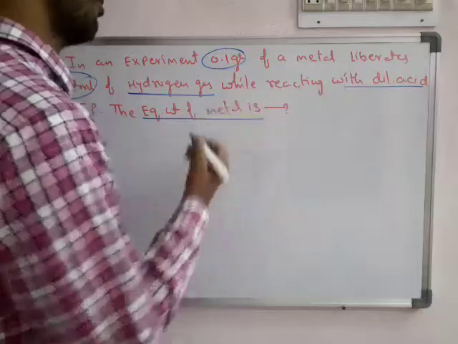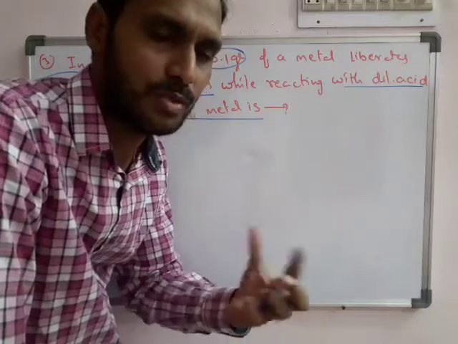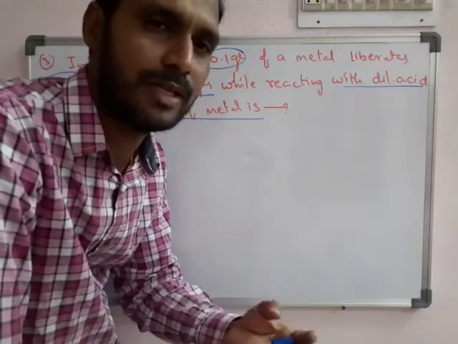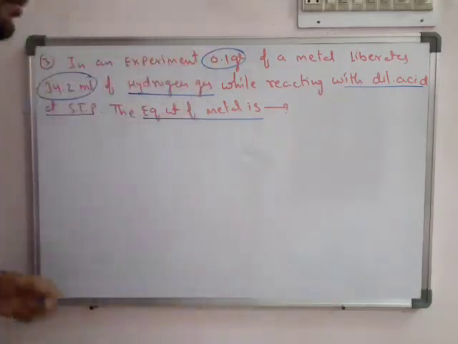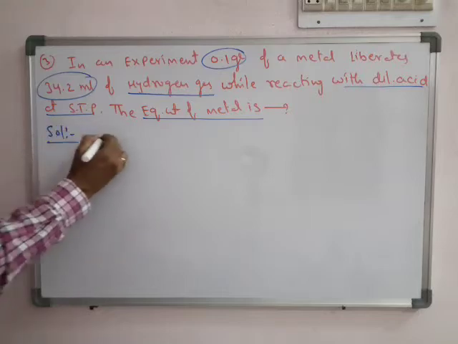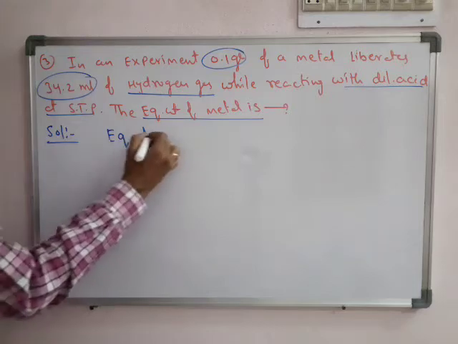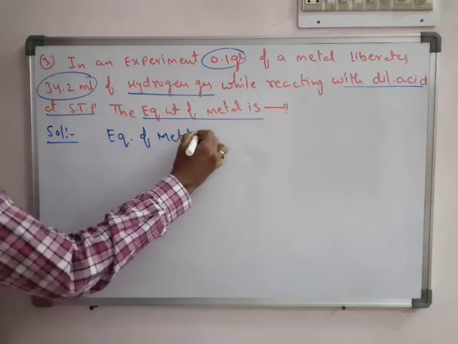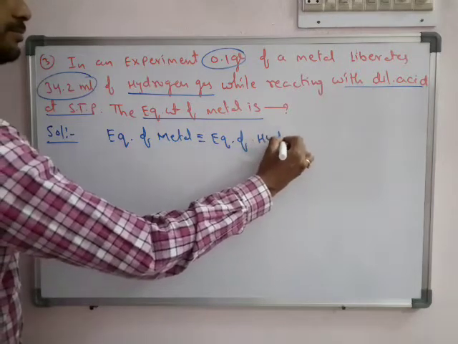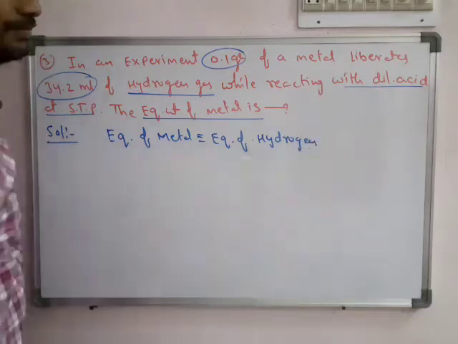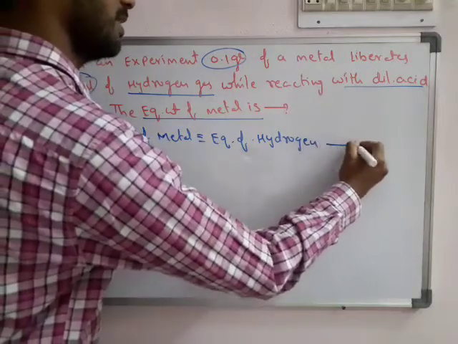So what is the equivalent weight of metal? Here what is the reacting species? The reactant information is about the metal. What is the given information in the product? About hydrogen. So the reacted products we are able to equalize. Means here we can write the general formula that equivalence of metal is exactly equal to equivalence of hydrogen, because hydrogen is released. Okay, so equivalence of hydrogen, say it as equation 1.